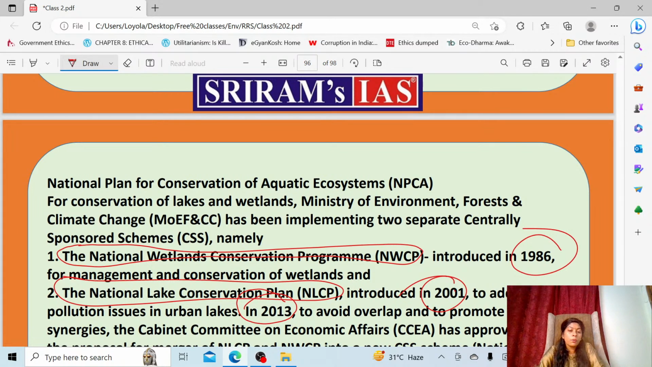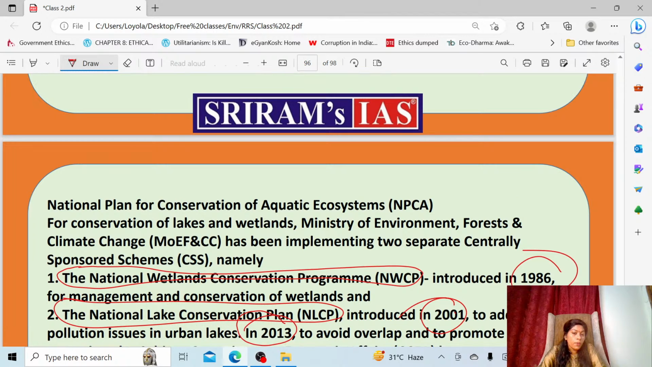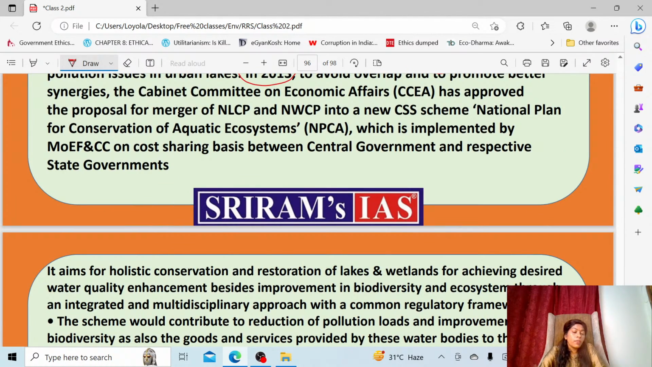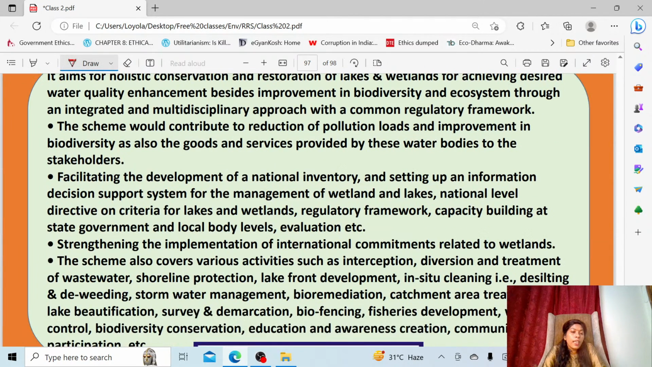The centrally sponsored schemes were merged into one scheme called the National Plan for Conservation of Aquatic Ecosystem. This scheme is now implemented by the MoEF, which takes care of conservation of both the wetlands and the lakes. So holistic conservation of lakes and wetlands is taken care of by this program. What is the scheme discussing about?